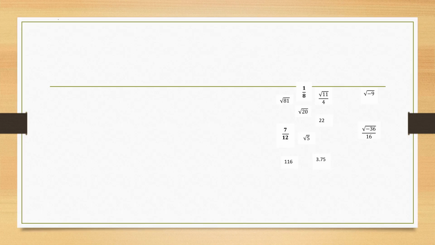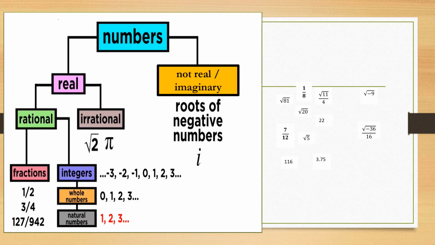But before that, let's first have a review on the types of numbers. A number can be real or not real. Not real numbers are also called imaginary numbers. Now, under real numbers, it can be rational or irrational.